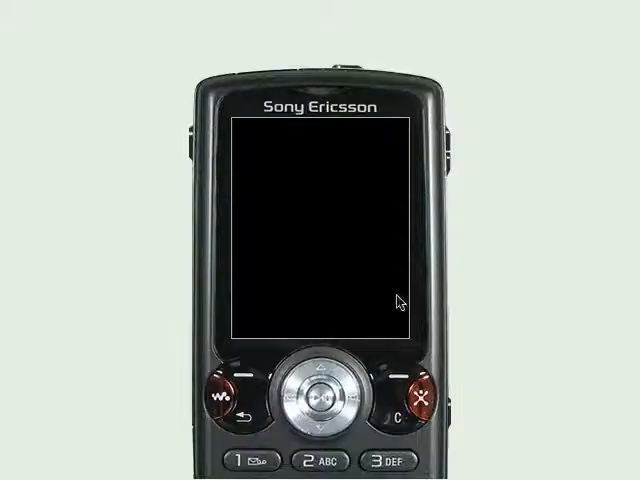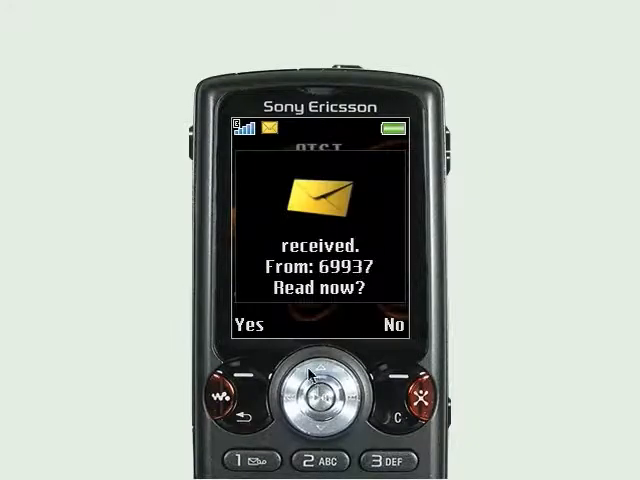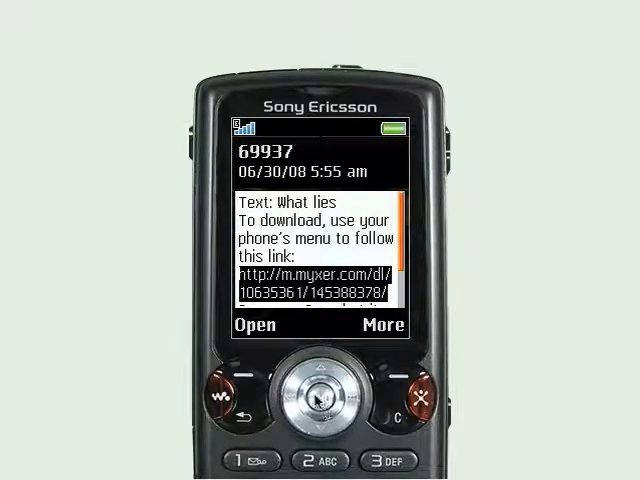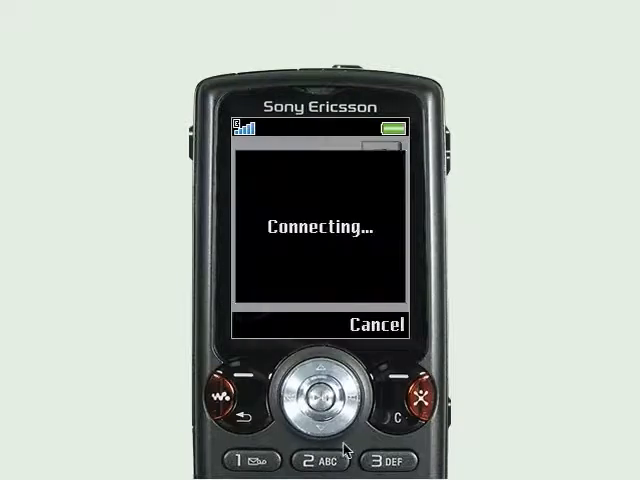Now we're going to learn how to download a ringtone to your Sony Ericsson phone. Okay, so I just sent a ringtone to my phone. First thing I'm going to do is, okay, you can see that I received a text message, so read now. I go yes. Then I'm going to go down to the link, and I'm going to press the center button. And now it's going to load, connect to the internet.